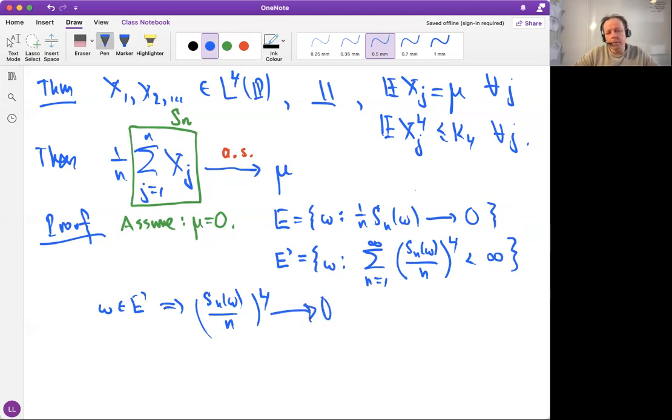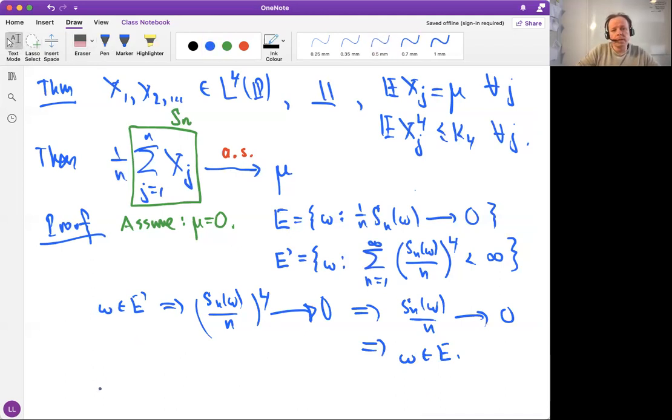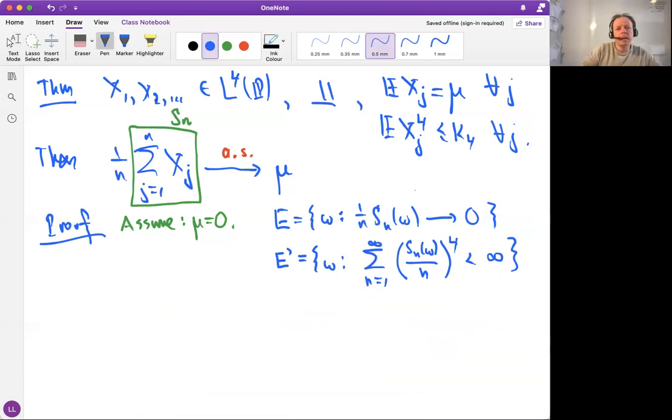But if the fourth power converges to 0, then it follows that also Sn(omega) divided by n must converge to 0 if omega happens to be in E prime. So it means that omega actually must be in E as well. Does it look sensible? So what this thinking reveals is that this E prime is a subset of E.